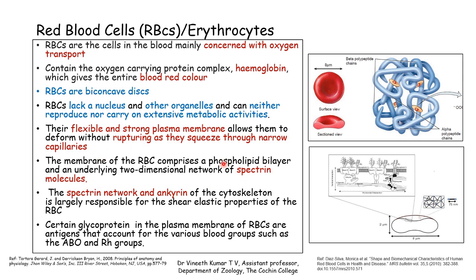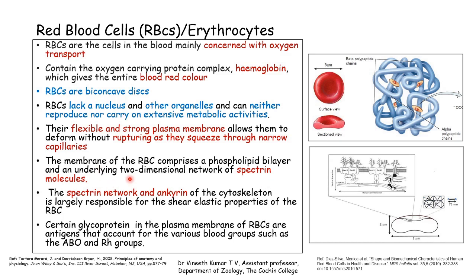So the membrane of the RBC comprises of the normal phospholipid bilayer, and there are some specific modifications on the plasma membrane that make the membrane of RBC so flexible and strong, of which the main one to be mentioned is the underlying meshwork of the protein molecules, called a network of protein, which is called spectrin.